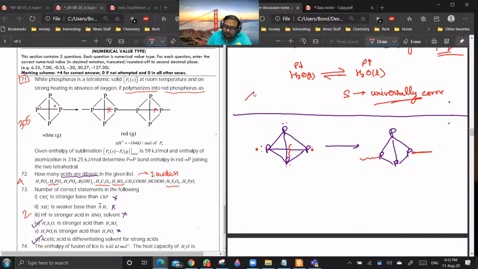Something like this. Yes, sir. If you are breaking the bond, then first you will get this type of thing, and then another unit of the same type. This will combine to give the polymeric bond, and then this pattern is repeated here and here. Getting my point? Yes, sir. So you are exactly breaking one phosphorus bond in white phosphorus, and you are creating a polymeric bond in red phosphorus.